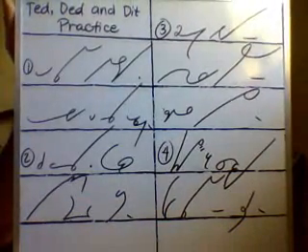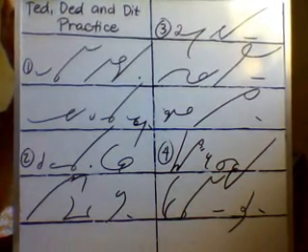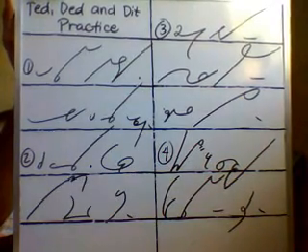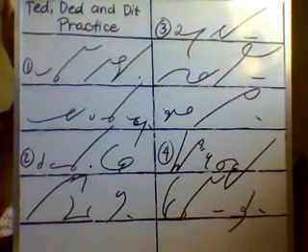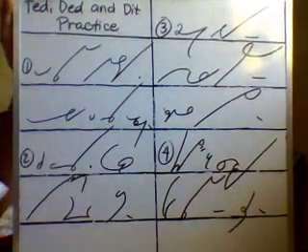Okay, class, for your reading practice, here are 4 sentences which have words that contain TED, DED, and DEET. Please try to read the following sentences, and please pause this video if necessary. Please do the reading as quickly as you can, and make sure that you're reading the outlines correctly, okay?